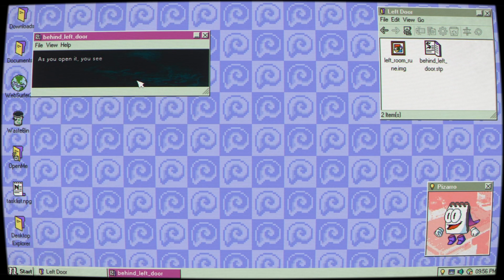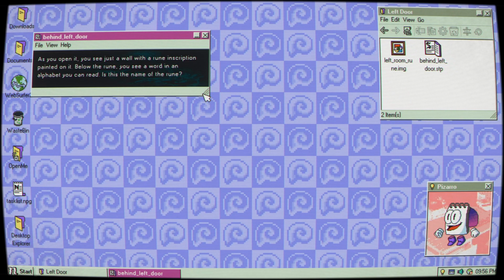Behind left door, as you open it, you see just a wall with a rune inscription painted on it. Below the rune, you see a word in an alphabet you can read. Is this the name of the rune?